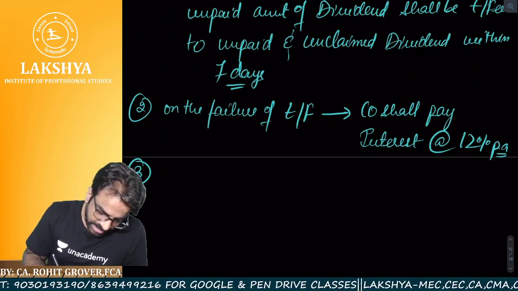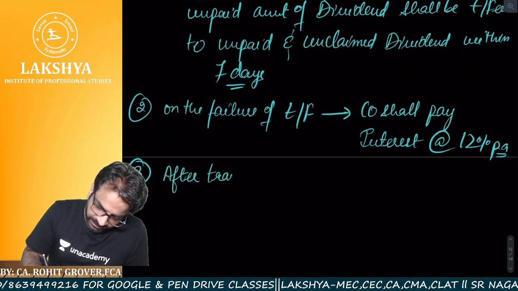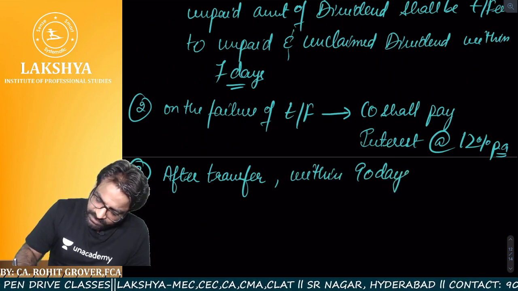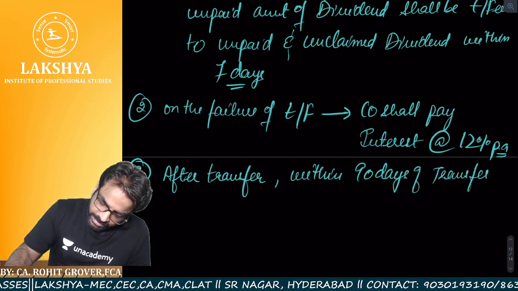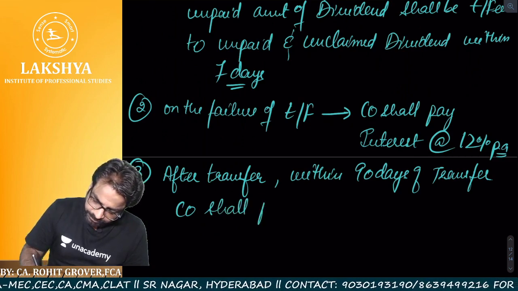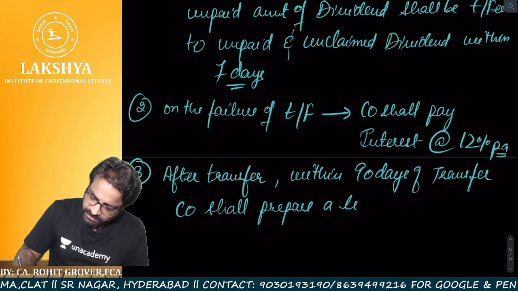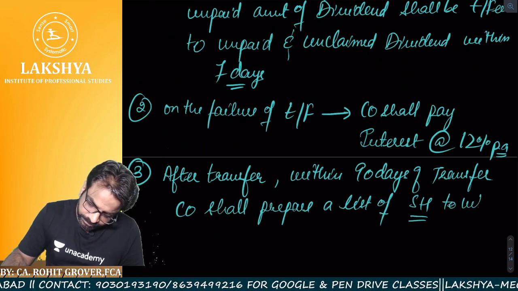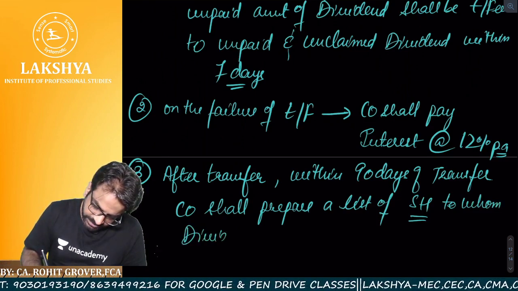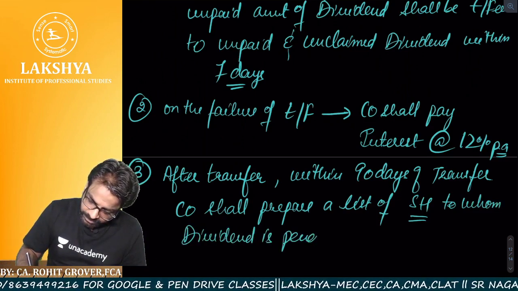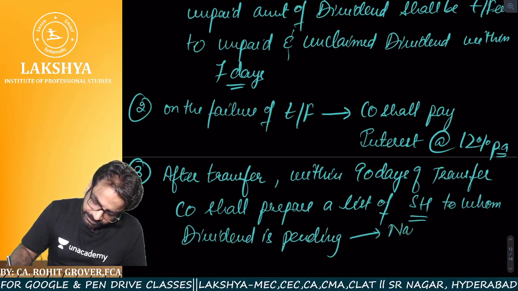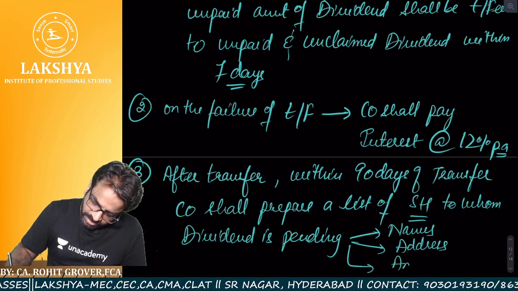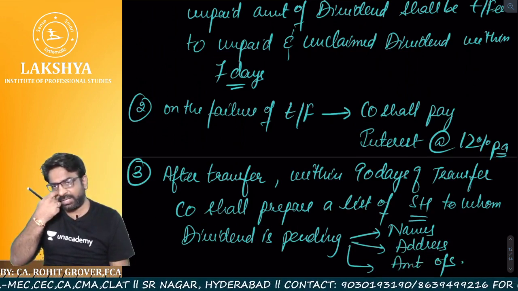After transfer, within 90 days of transfer, the company shall prepare a list of shareholders to whom dividend is pending, with their names, their addresses and the amount outstanding. How much amount is outstanding for the dividend to them?